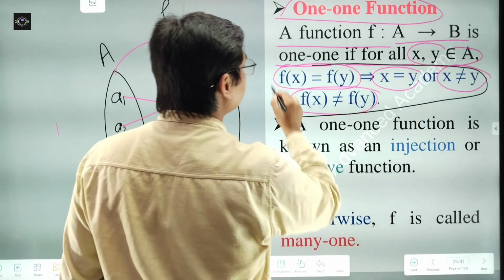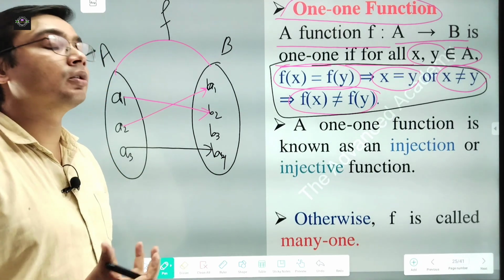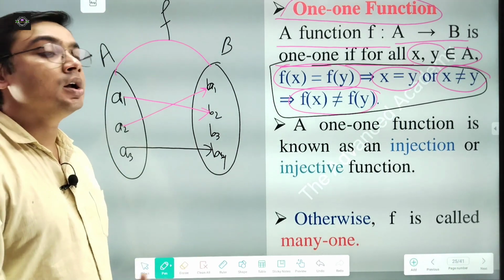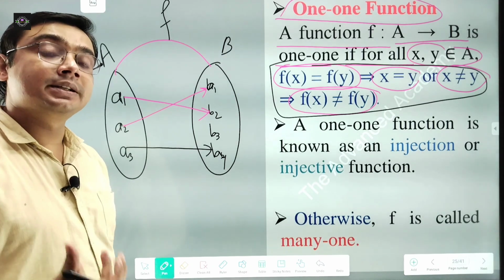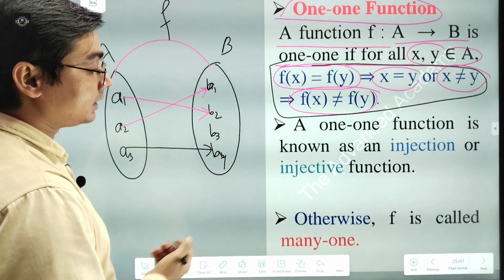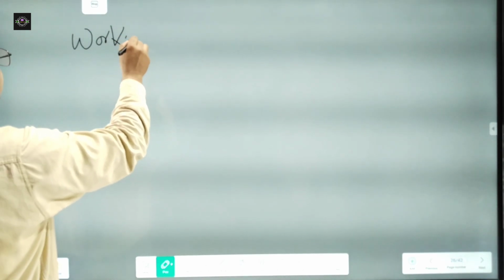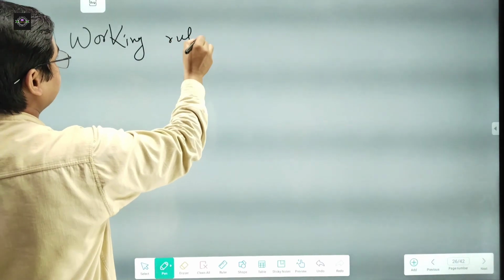Working rule means how, when any function is given, we can prove it is one-one, and how we can verify whether the given function is one-one or not. That is called the working rule. So you see the working rule, and this is important.